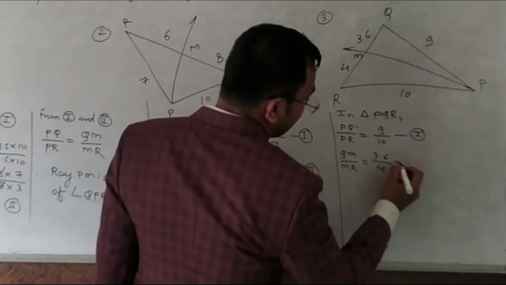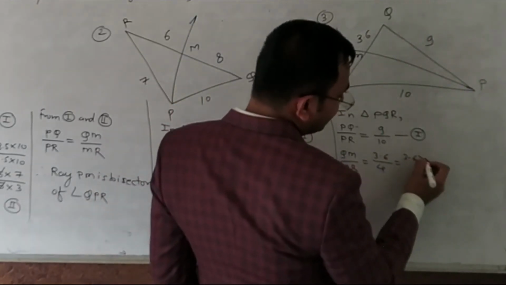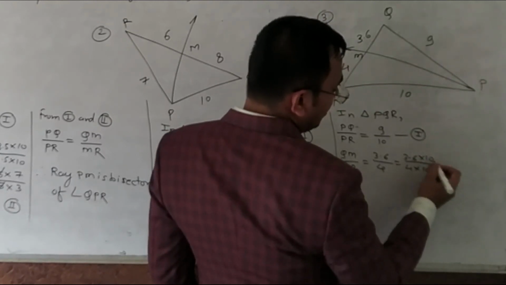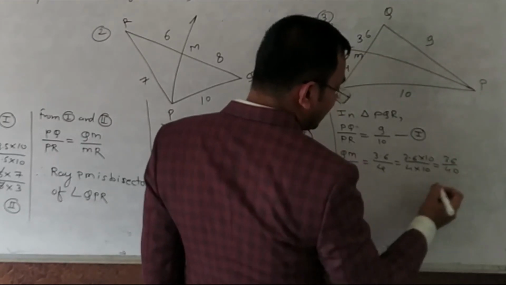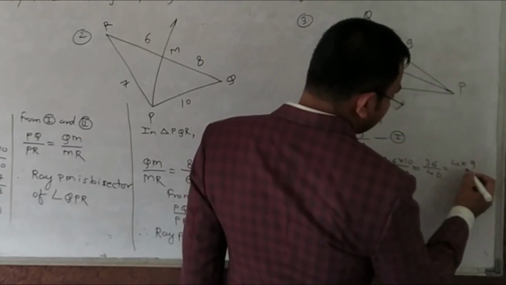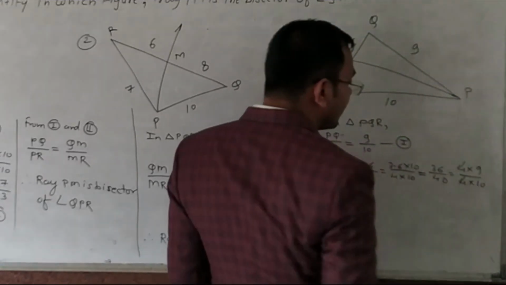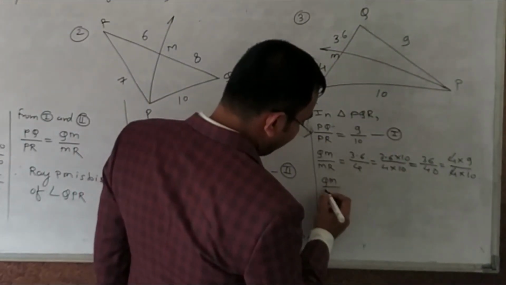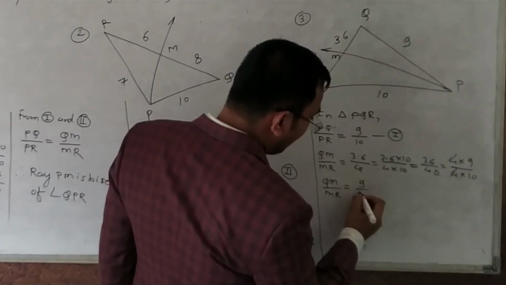MR is 4. So multiply 3.6 by 10 to remove the decimal point. So here 36 upon 40 you will get. 4 9s are 36, 4 10s are 40. So 4 gets cancelled. So what remains? QM upon MR is equal to 9 upon 10.